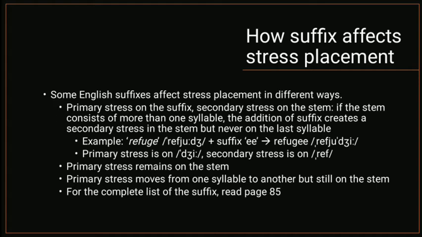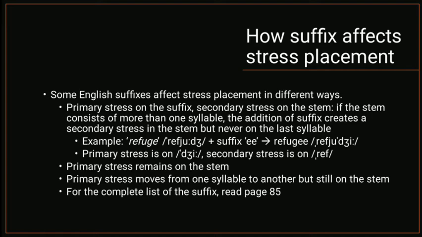For example, in the word refugee, that comes from a word refuge plus ee as suffix. The word refuge has a primary stress in the first syllable. Kemudian, mendapatkan imbuhan ee menjadi refugee, primary stressnya pindah ke suffix, yaitu gee. Dan kemudian terdapat secondary stress on the first syllable, ref.